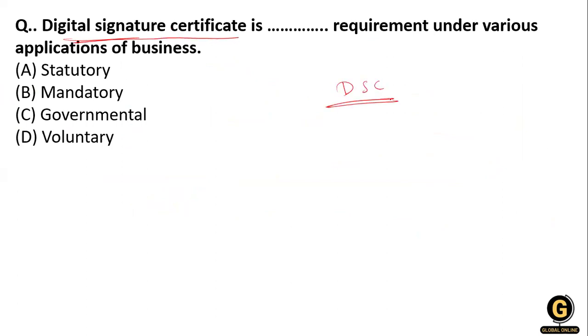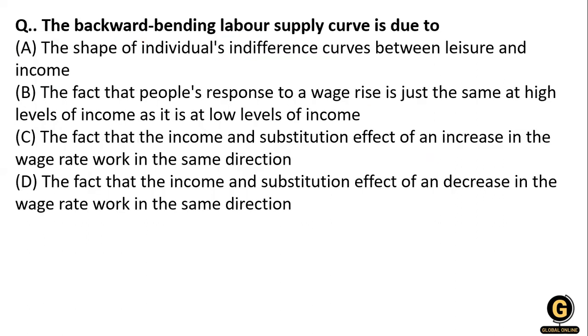The digital signature certificate is being adopted by various government agencies, and it is a statutory requirement for the various applications. Okay, clear? Now option A is right over here.